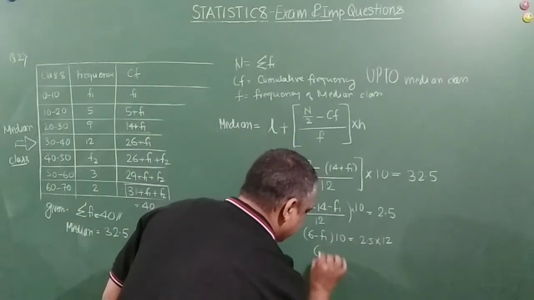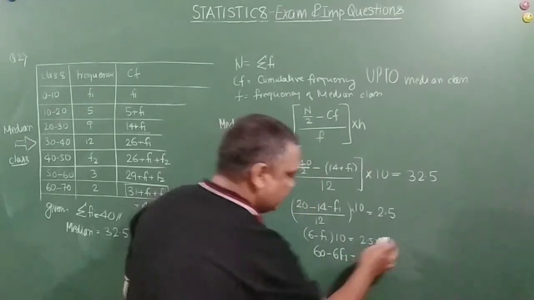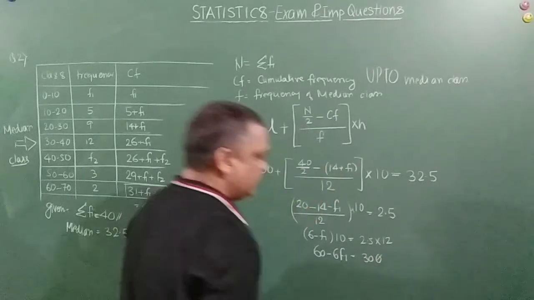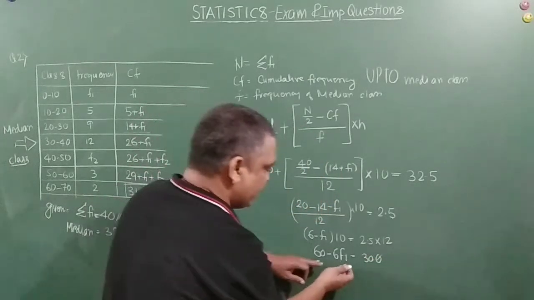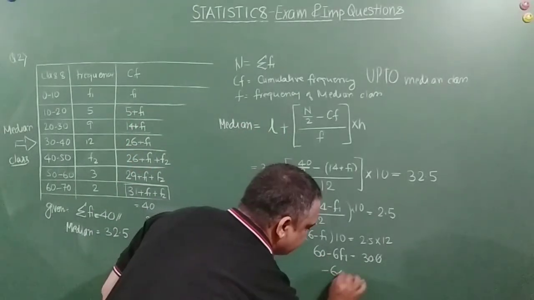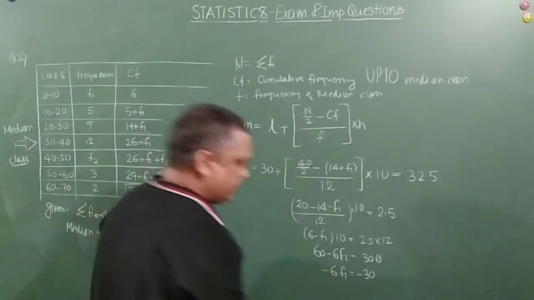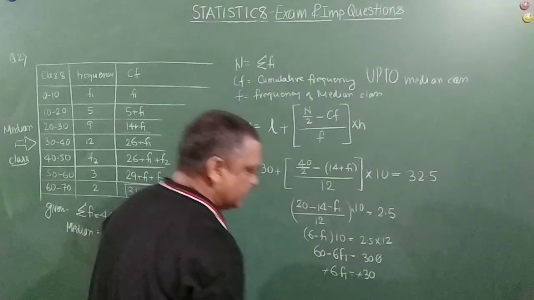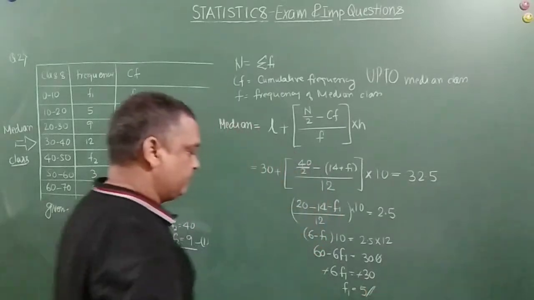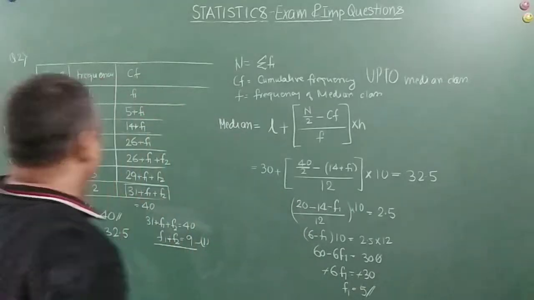Let's do it in the next step. 60 minus 6F1 is equal to 30, right friends? So 30. So what happens is that minus 6F1 is equal to minus 30, right? So this and this get cancelled. So F1 is equal to 5. Correct? Yeah, right. So F1 is equal to 5.